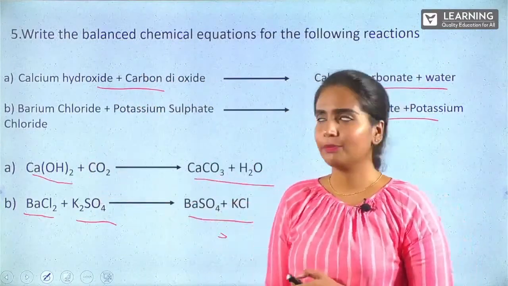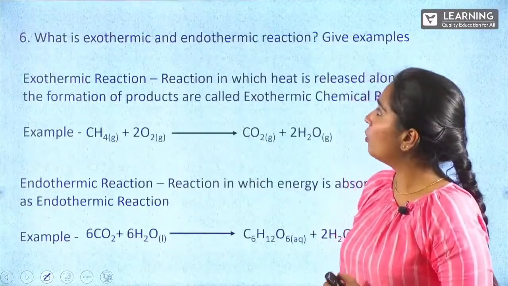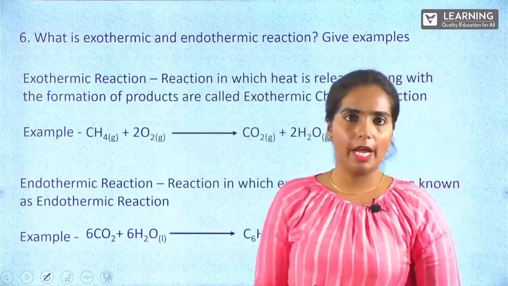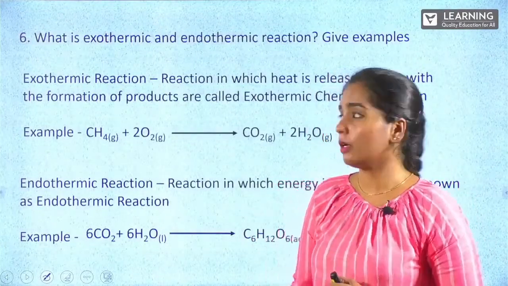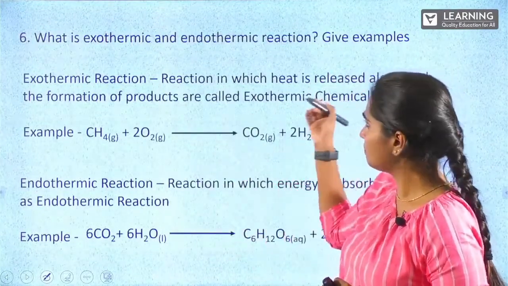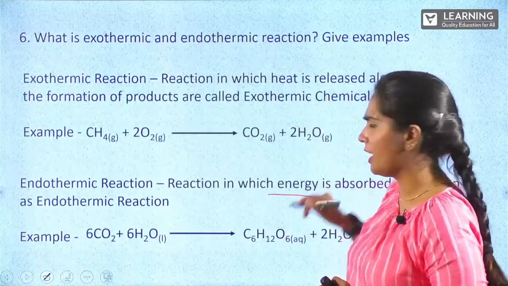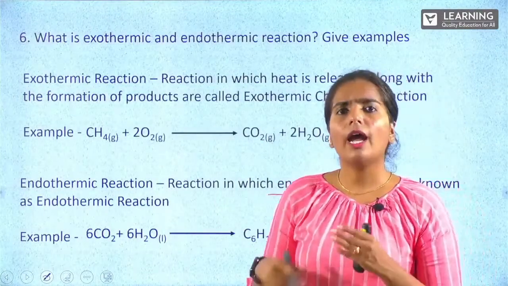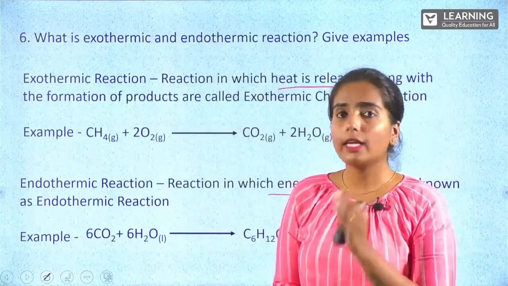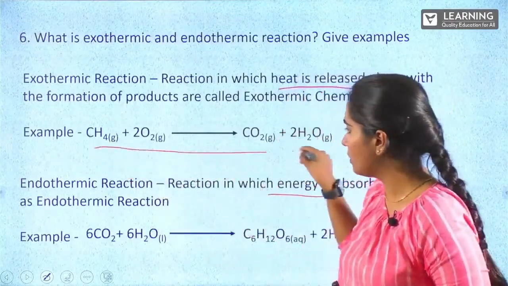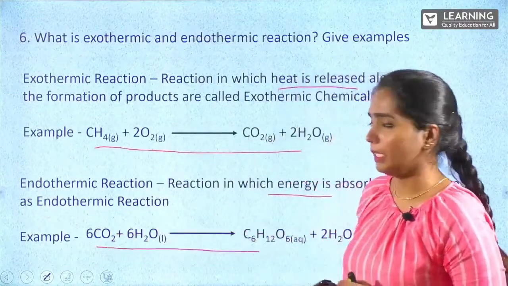So whenever you are getting this in the written word form, you have to write it like this with the balancing. Okay. Moving on, what are exothermic and endothermic reactions? For exothermic and endothermic, I told you how you are supposed to remember. What is an endothermic reaction? Yes, the reaction in which energy is absorbed. And exothermic is where energy is released, heat is released. With an example, you can see, I have given one example for each.